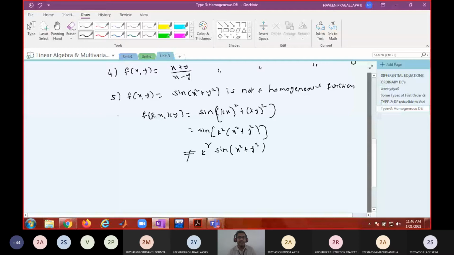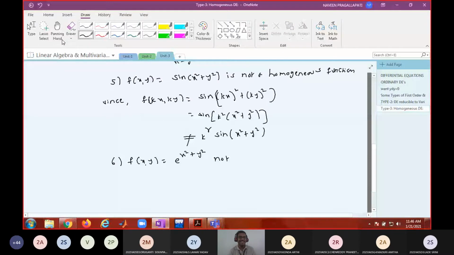What about e power x square plus y square? Is it a homogeneous function? When you replace x with kx, y with ky, you will get k square. Can you bring that k square outside?